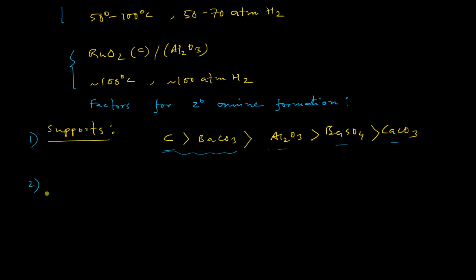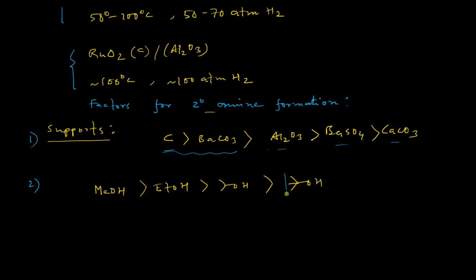The second factor is the choice of solvent. It was found that when methanol is the solvent, then the amount of secondary amine formation is maximum, followed by ethanol, where the amount of 2-degree amine formation is highly suppressed, then isopropanol, followed by tertiary butanol.